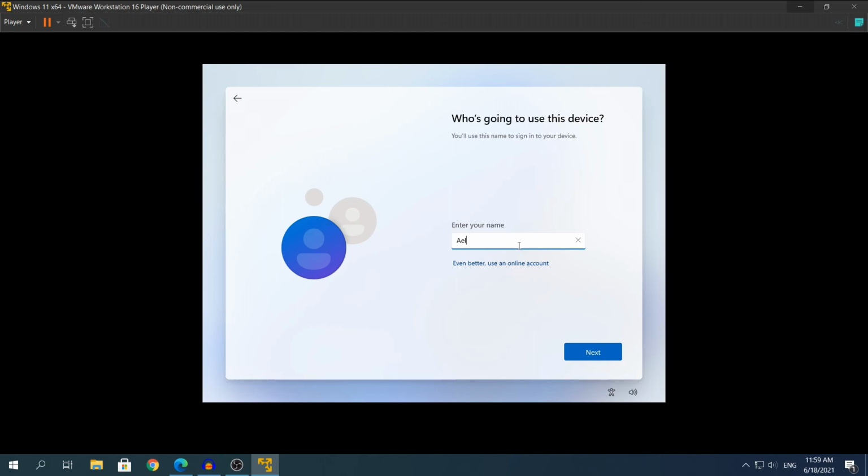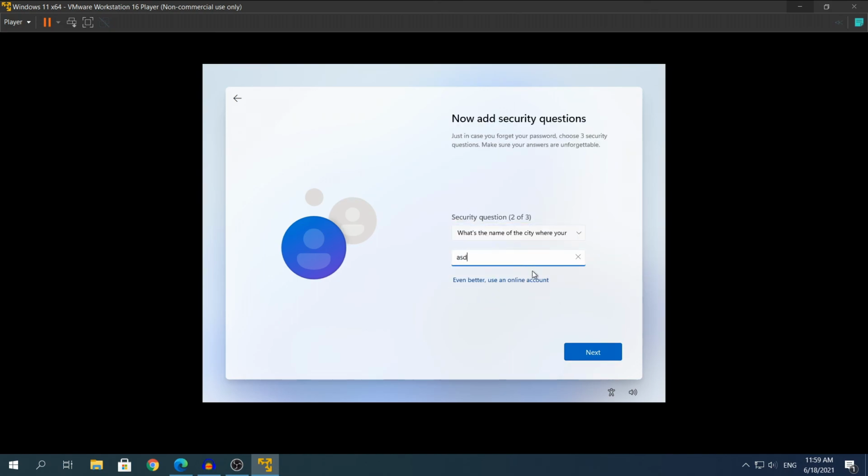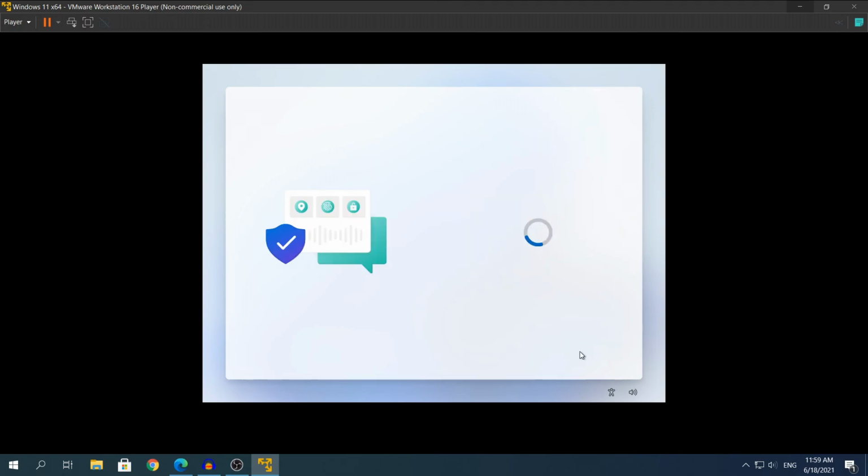But yeah, we're gonna put Alex right here, just plain Alex. I'm gonna put the password of 123456, doesn't really matter. I'm just gonna skip this, I'm gonna put whatever. I'm not gonna take a lot of time on those. I'm gonna let everything default and I'm gonna see you in the actual desktop itself.